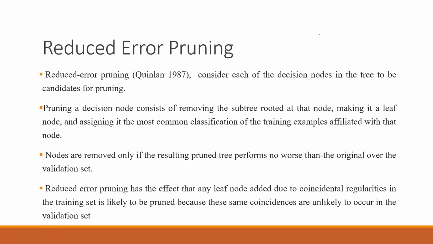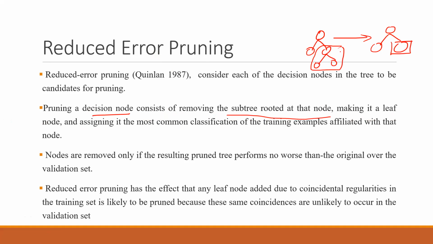So it means that if you have this kind of a tree, it is saying that when you are taking the decision, you need to remove that subtree. Let's say you are removing all of this and then you are converting this tree into only this thing. So this is becoming the leaf node instead of having parent and child nodes. Irrespective of this subtree, you are removing this subtree and just keeping one node.